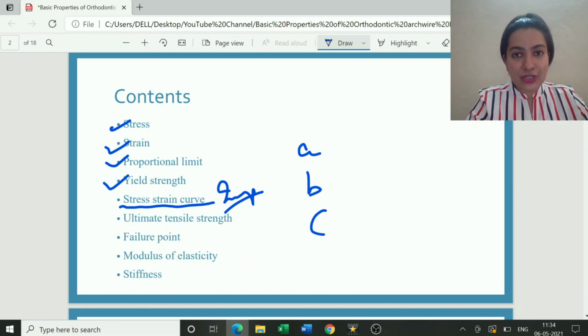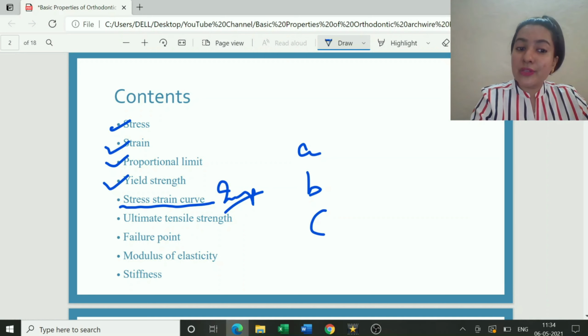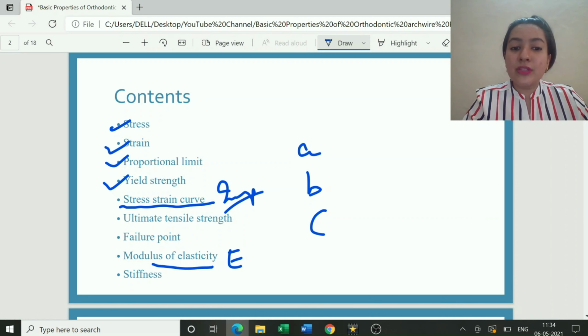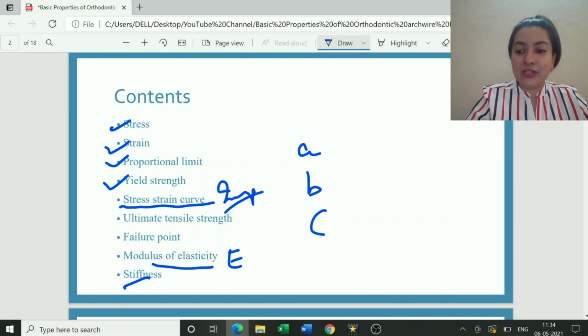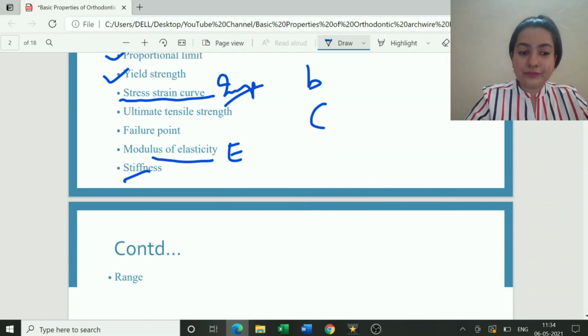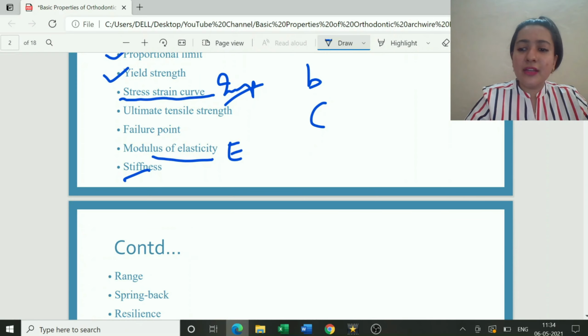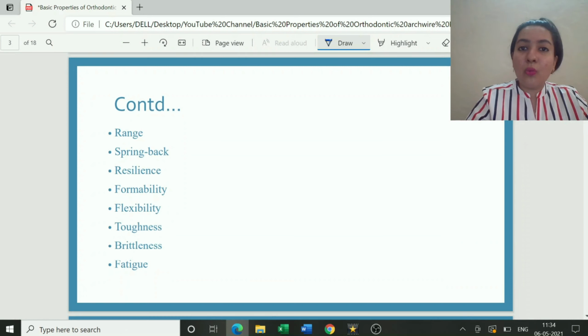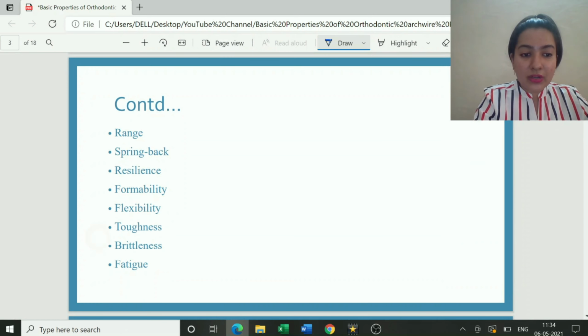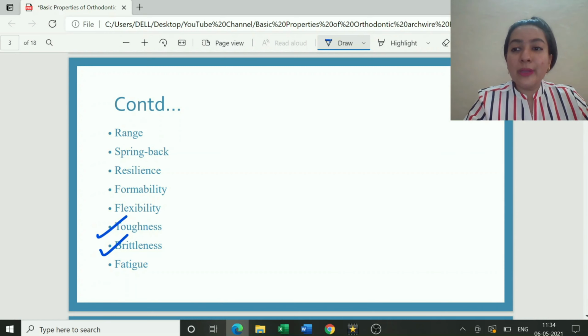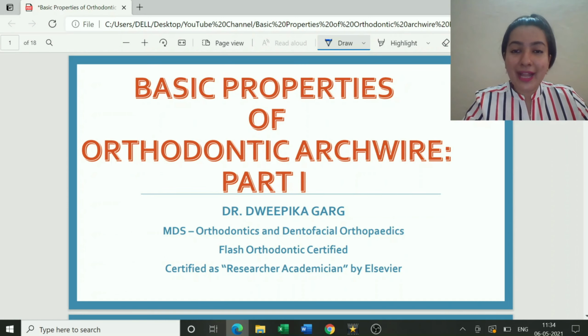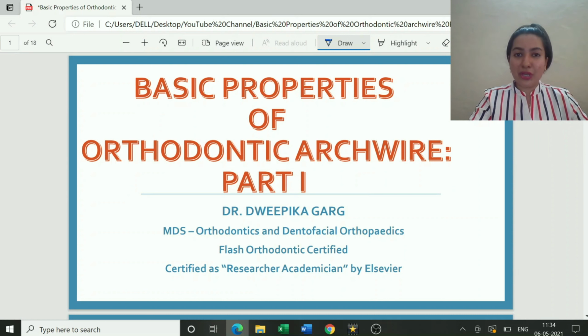Okay, ultimate tensile strength we saw, the failure point where ultimately the wire will rupture. Modulus of elasticity, same as your Young's modulus depicted by E, which is the ratio of stress by strain. Stiffness, we just covered stiffness. Okay. Then we saw what is spring, spring back, the range, and we saw what is toughness, what is brittleness, and the things which are not covered here will be covered in the next video, and there will be a lot more other properties coming up.